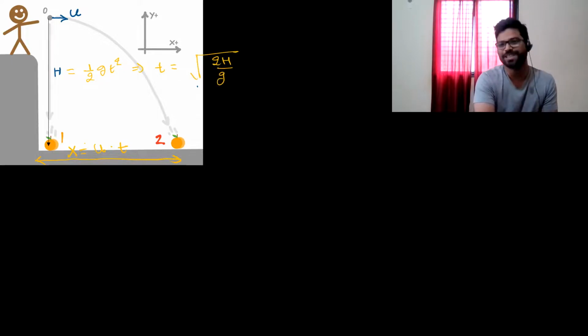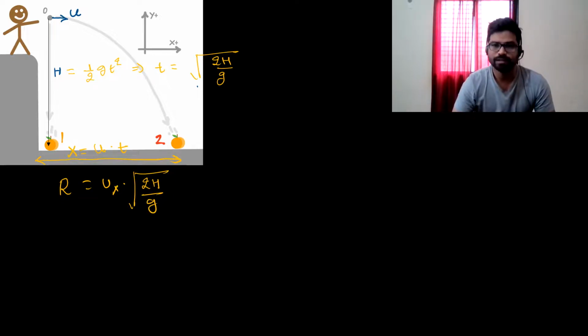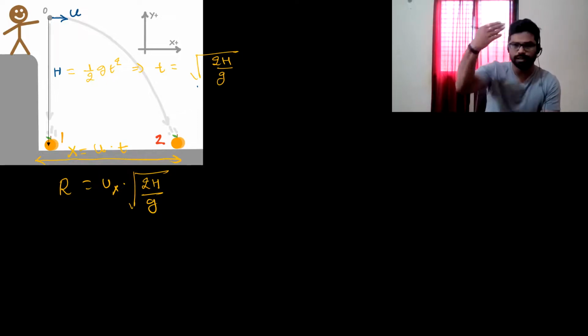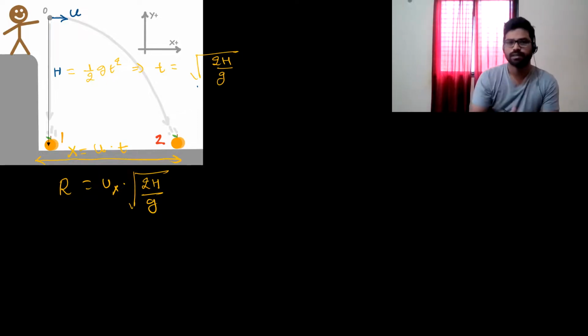We have this horizontal range. So range will be equal to ux into time. Time we have, under root of twice h upon g. Bas, we'll get the answer. All right. So if I have a particular question in which a person is standing on a tower or a cliff and he has thrown some ball, we can always use two types of equations now, in which h is equal to half gt square.